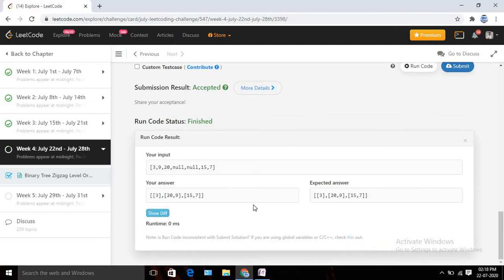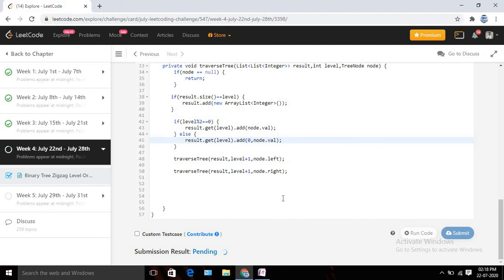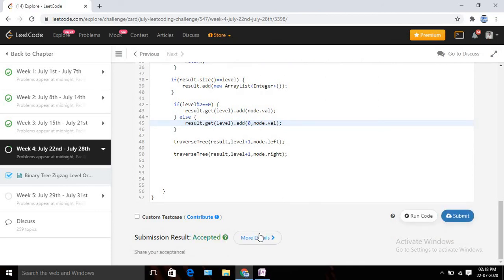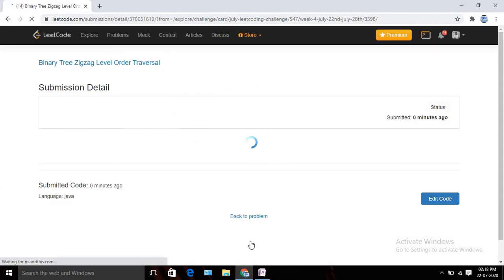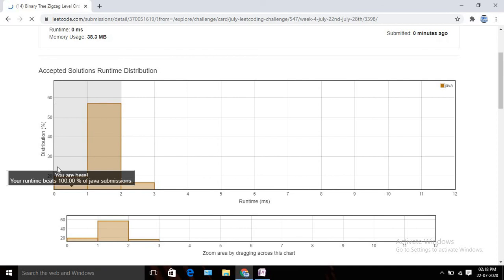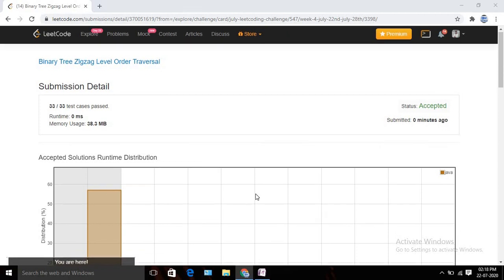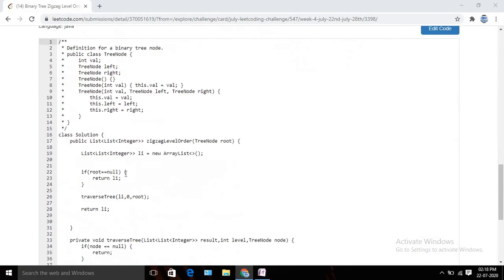Yeah, you can see it's giving me the expected answer. Let's submit our solution also and check whether it's accepted or not. Yeah, it's accepted. Let's check our time and space complexity analysis also, which is already provided by LeetCode. So you can see that our solution is beating 100% of records, and we are using 8 MB memory, right? So okay, let's recap what we've done till now and what the logic is.